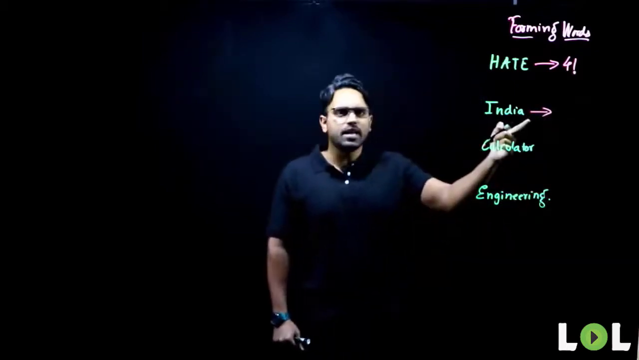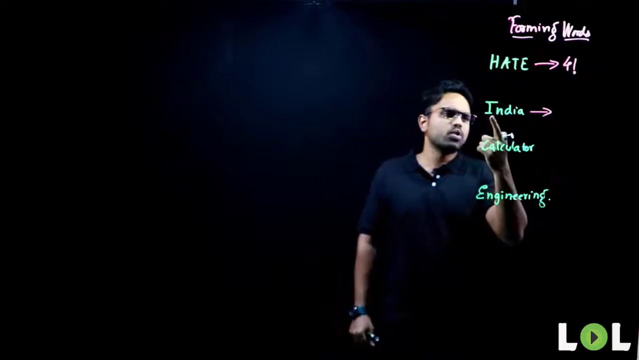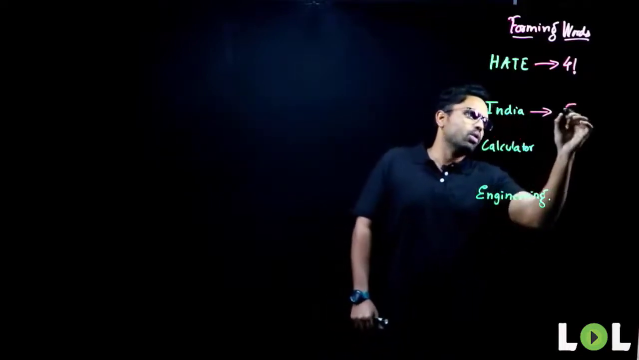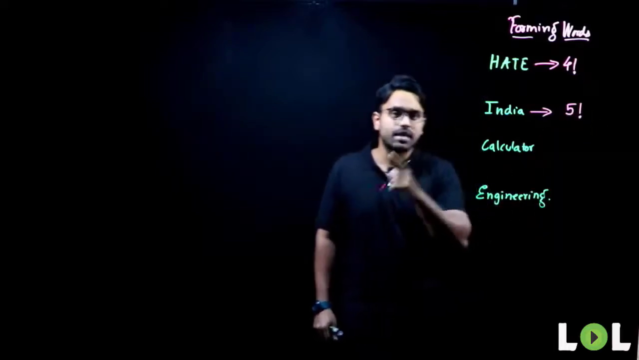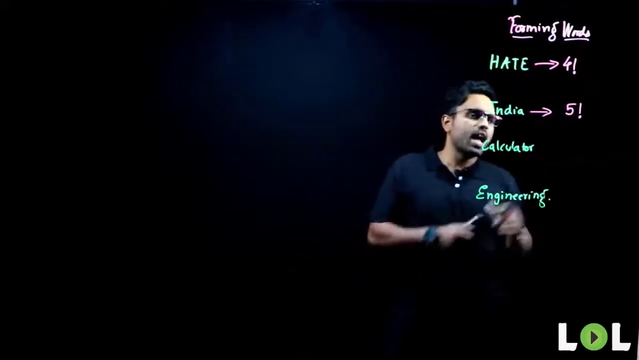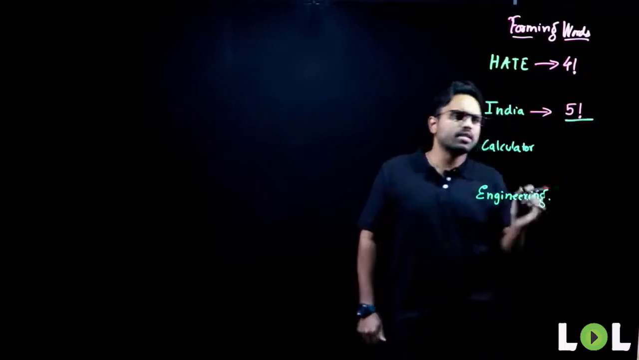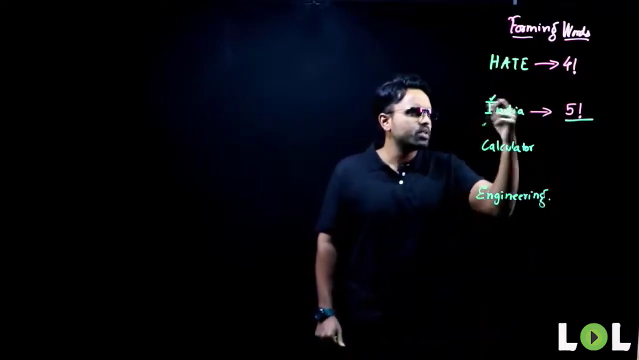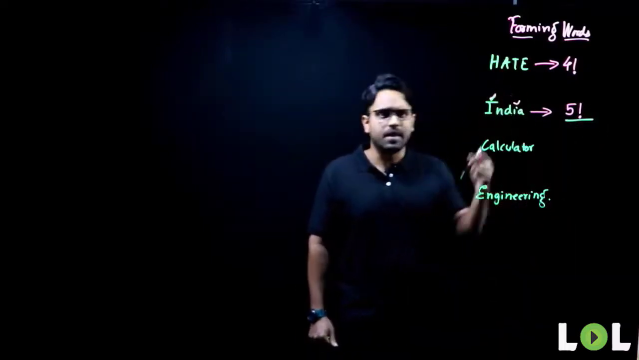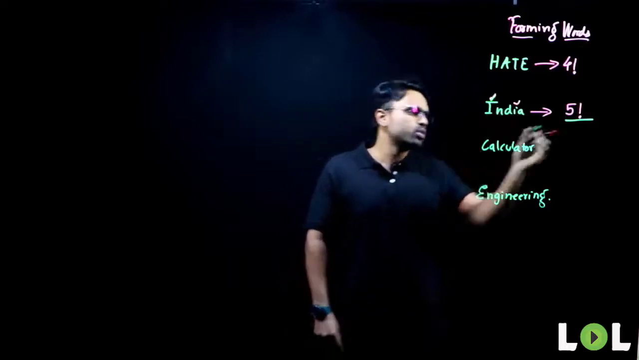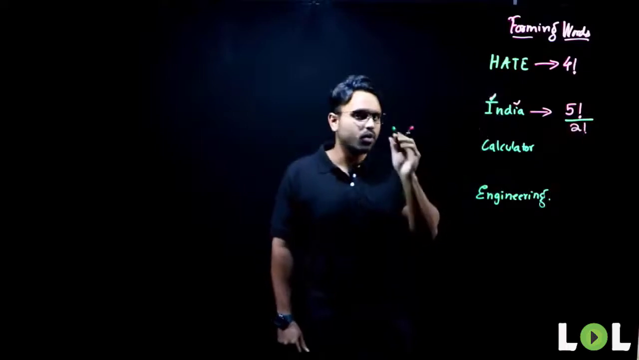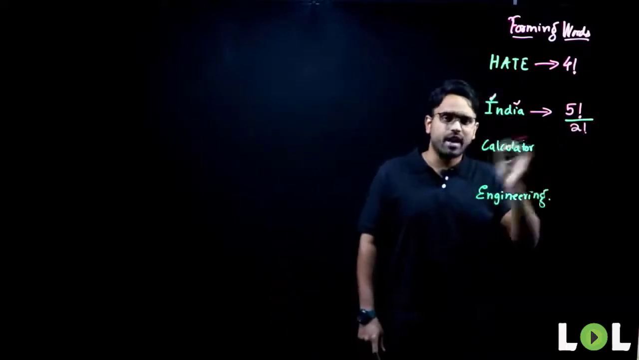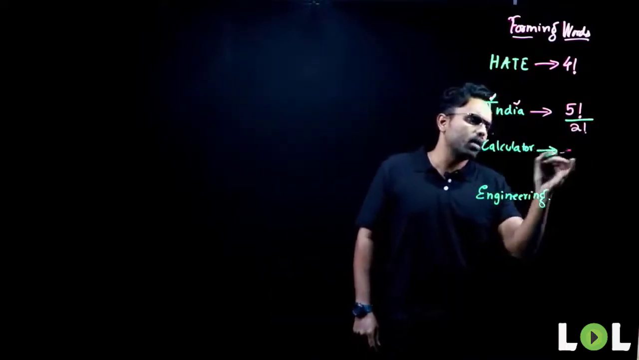Now, coming to the next one. I have India here. How many letters do I have? 1, 2, 3, 4, 5. So 5 letters can be rearranged in 5 factorial ways. But it does not end. I have to divide it by something. What is that? I have 2 i's here, 1 I here and 1 I here. So there is a repetition of 2, so I have to divide by 2 factorial. Do not panic, I'll describe why we divide in a few minutes.